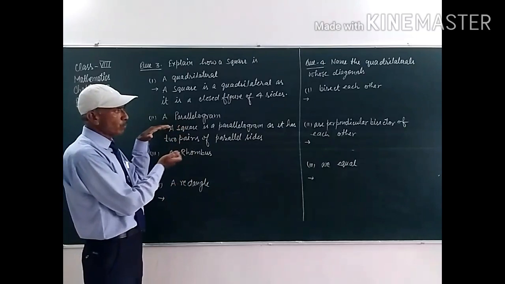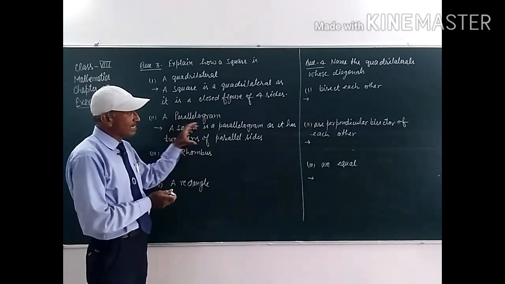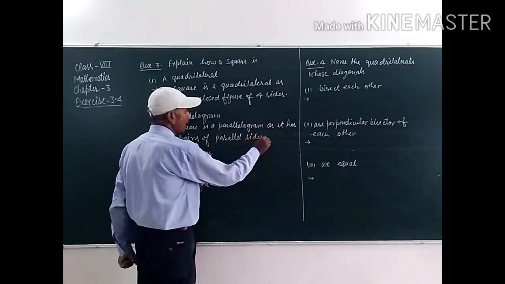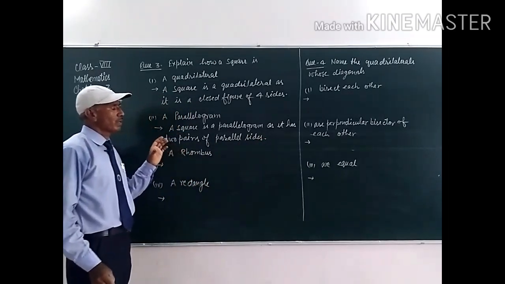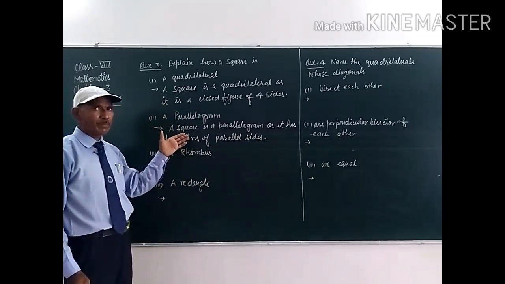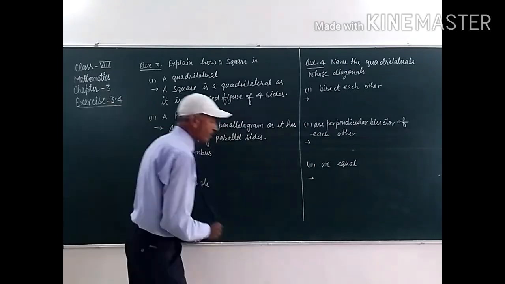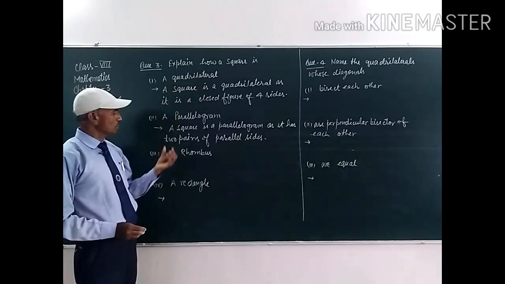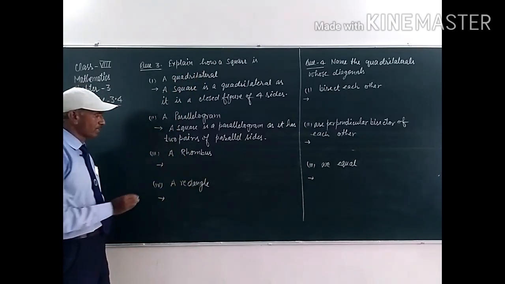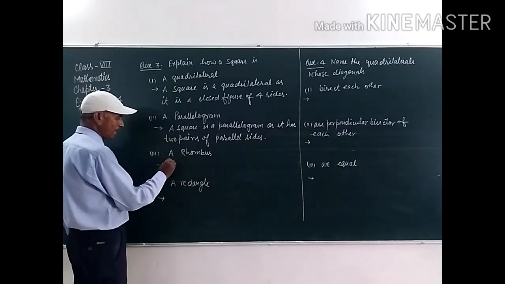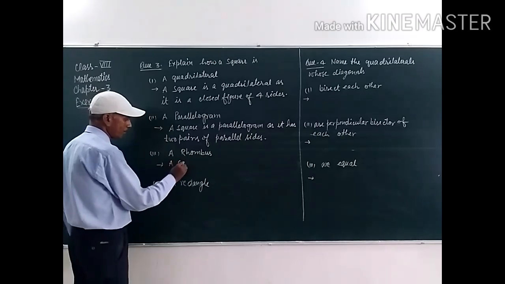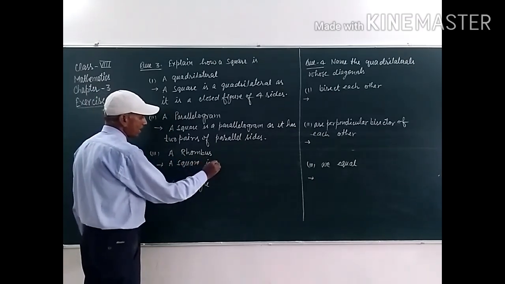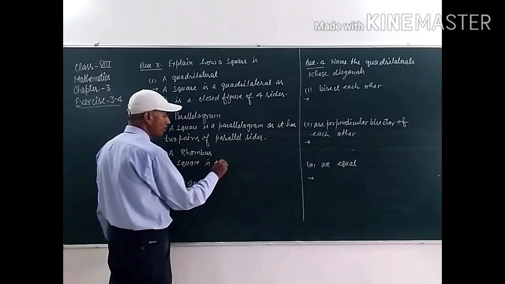If both pairs of sides are parallel, then the figure is a parallelogram. So a square has four sides and opposite sides are parallel to each other. Third part of the question: how is a square a rhombus? A square is a parallelogram.